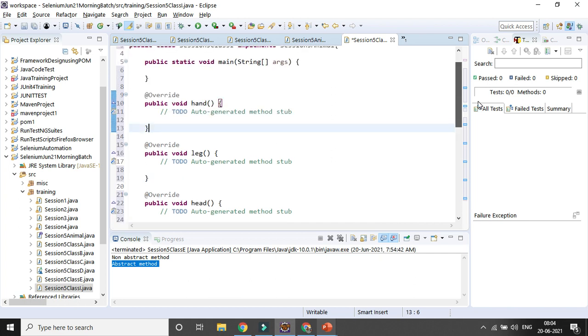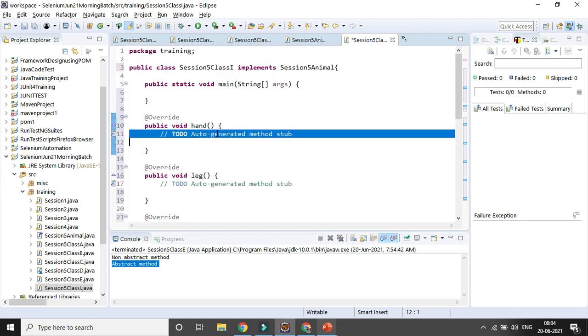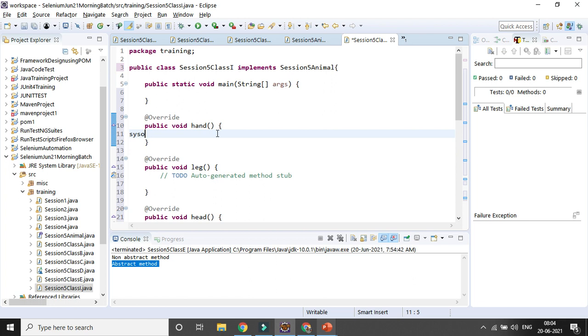Okay. Then here I can give some values, right? Suppose I am just considering the animal is a tiger. Tiger has no hands. For the legs, a tiger has 4 legs.